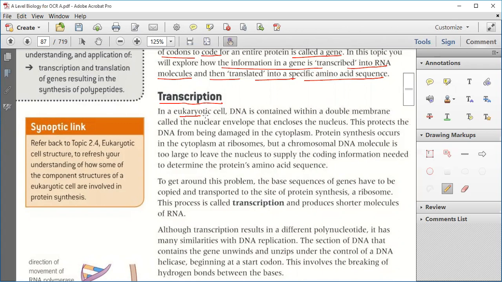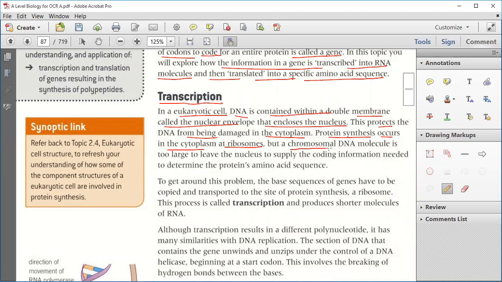Now, in eukaryotic cells, DNA is contained within a double membrane called the nuclear envelope, which encloses the nucleus. This protects the DNA from being damaged in the cytoplasm. Now, protein synthesis occurs in the cytoplasm at ribosomes. So ribosomes are the site of protein synthesis.